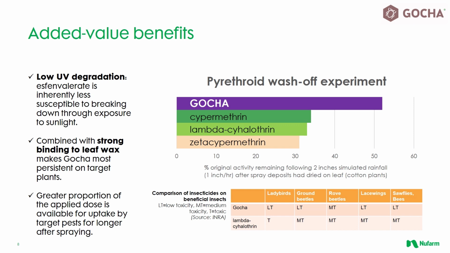The chart illustrates how Gotcha performed against a range of other products in an experiment designed to simulate heavy rainfall shortly after application. Soon after the spray droplets had dried on leaves, heavy rainfall was simulated for a period of 2 hours before analysing the plants to determine how much of the original applied dose remained. As you can see, 30 to 35% of each of the other actives tested was retained, whereas more than 50% of the Gotcha remained in or on the plant tissue for later uptake despite the deluge.